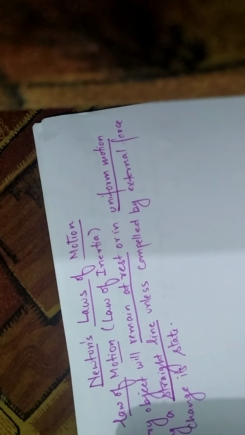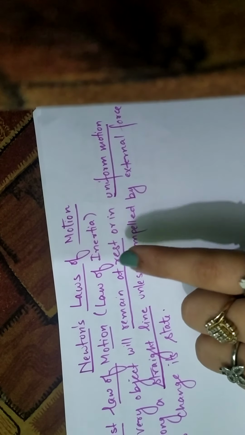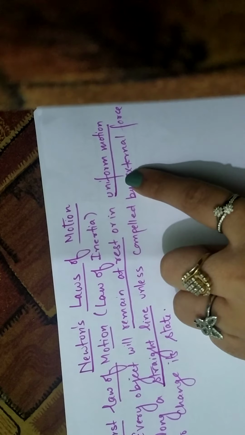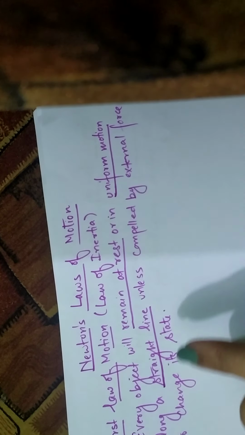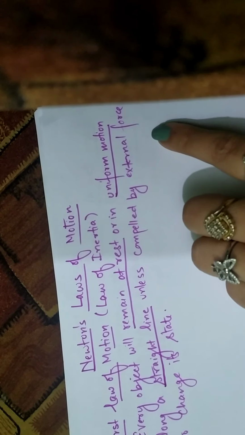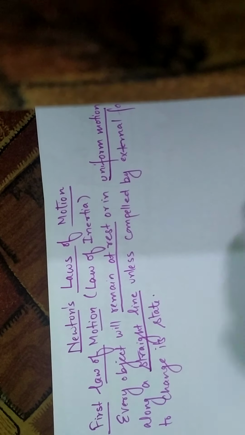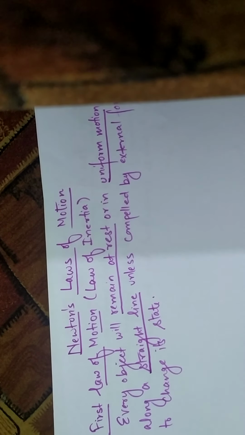Okay, so this is all about the first law of motion. Always remember, if an object is at rest, it will remain at rest. If it is in uniform motion, it will remain in uniform motion along a straight line until and unless compelled by an external force to change its state. Now we will discuss the examples.